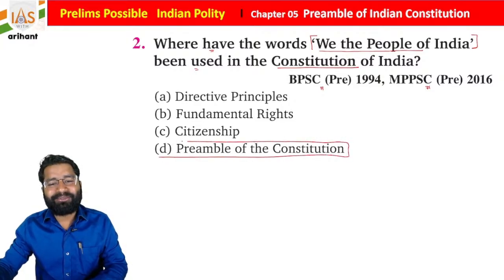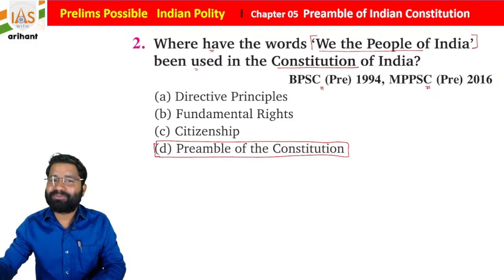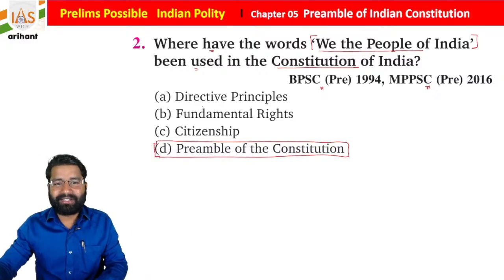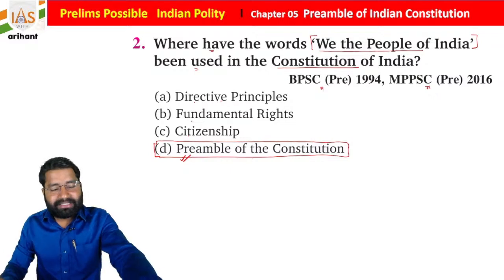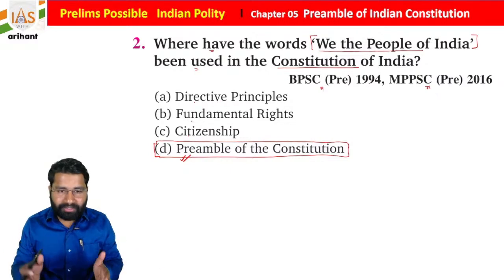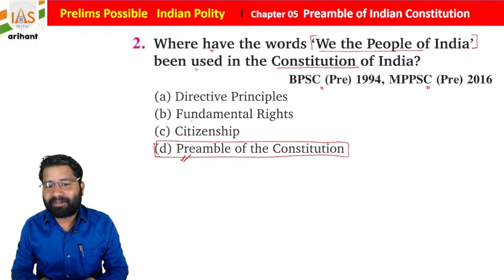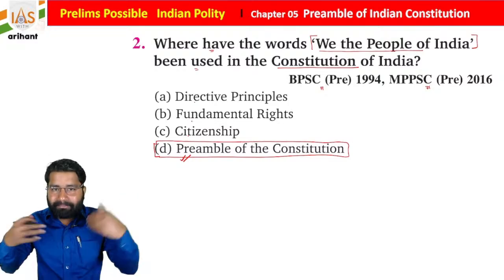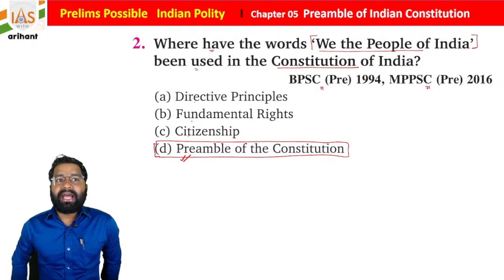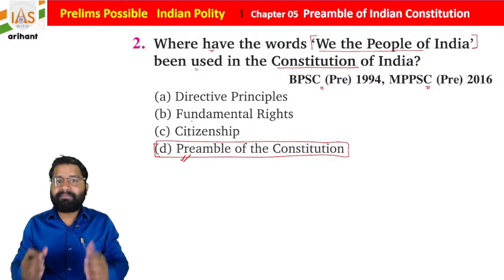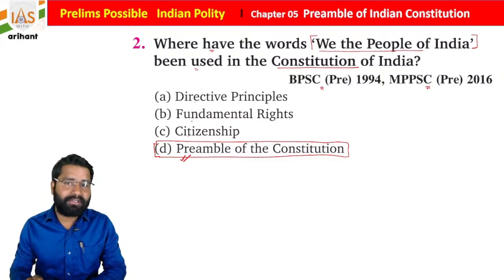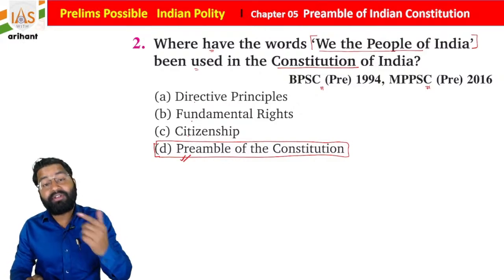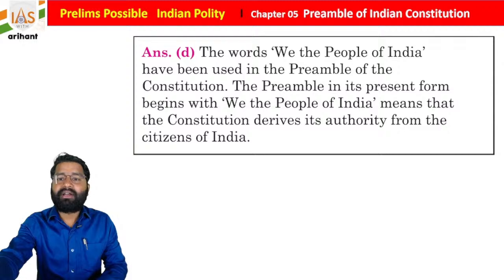I don't need to read the options, and as you know, students, this is very simple and unique. So directive principles, fundamental rights, citizenship and preamble. You all know that the preamble starts with "We the people of India," and what is the meaning of "We the people of India"? It means that the people of India are the supreme authority, and they are accepting this Constitution on 26th November 1949 according to the preamble. Okay, everyone. Now we are going to see the explanation.